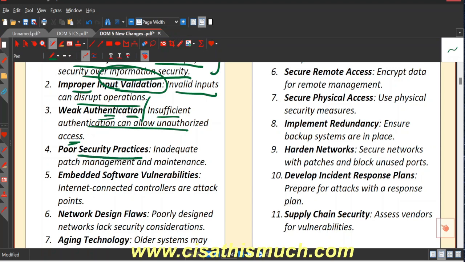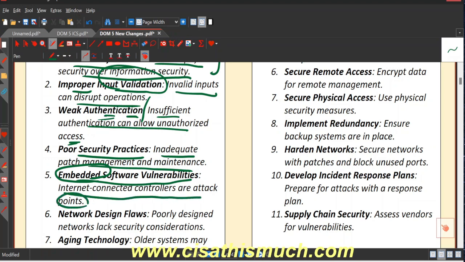Poor security practices, inadequate patch management and maintenance, embedded software vulnerabilities. Embedded software, there can be some ICS, some industrial control systems which can be embedded. When I say embedded, it means attached or connected to the internet. So internet connected controllers are attack points.